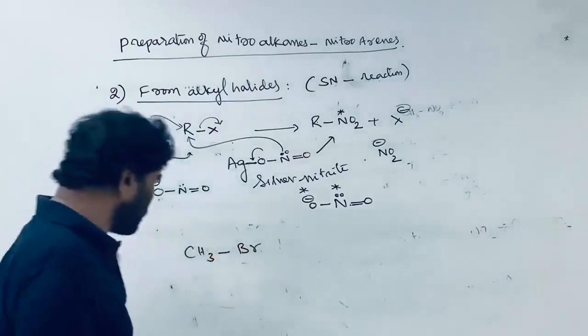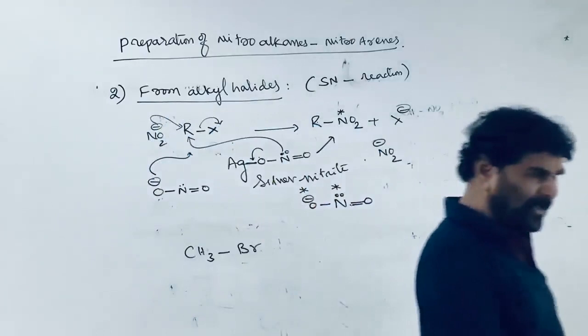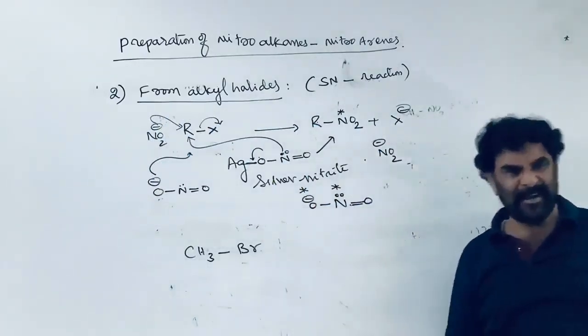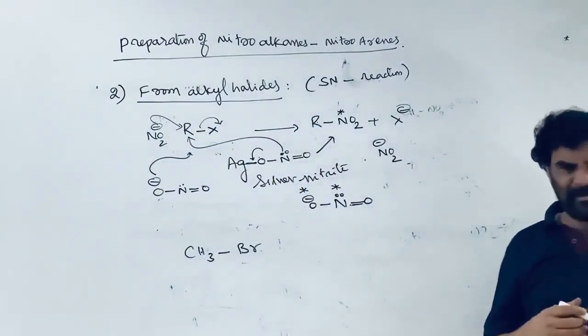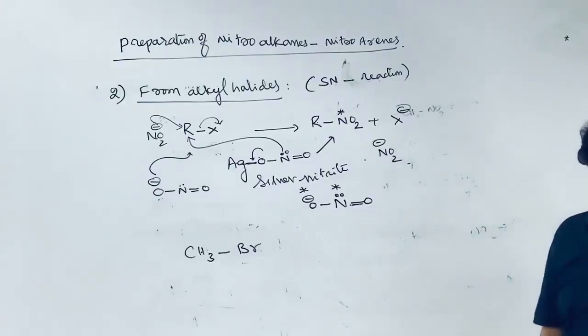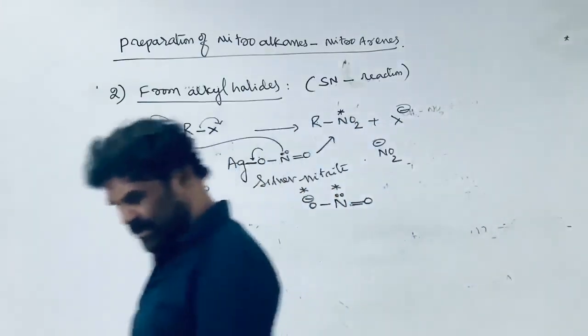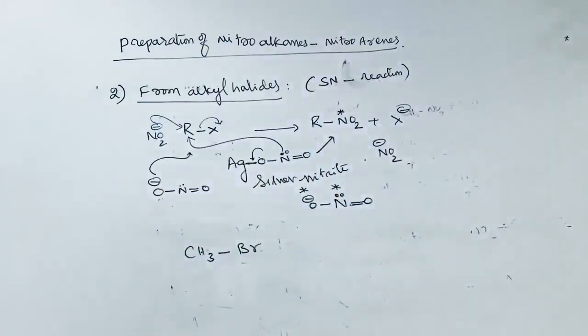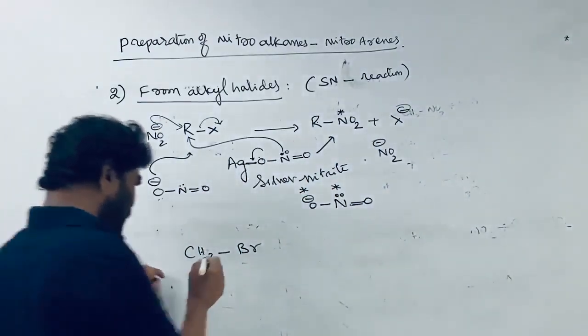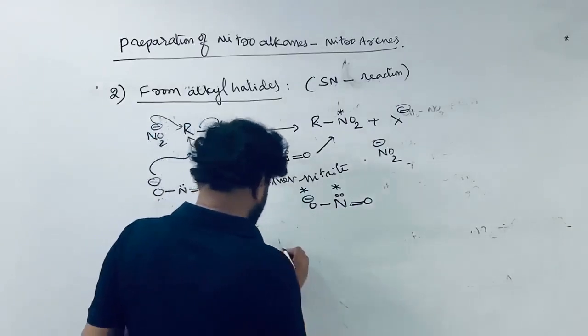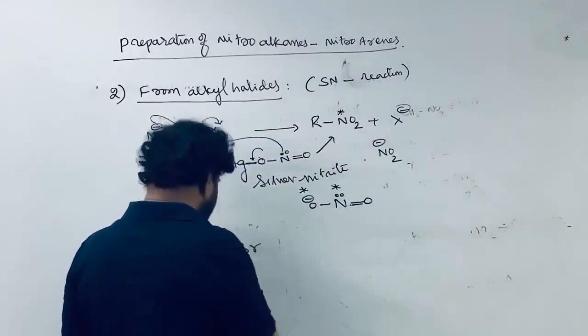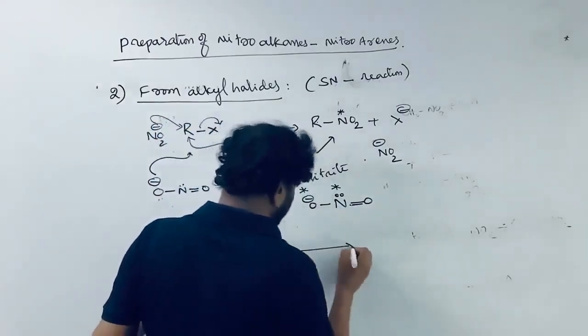See here, methyl bromide or chloride. Normally the bromides and iodides are more commonly used. In the chlorides the carbon-chlorine bond is stronger, so the reactivity is less. Therefore, normally when you take an alkyl halide to carry out the reaction, the bromides or iodides are used, bromides more preferentially.